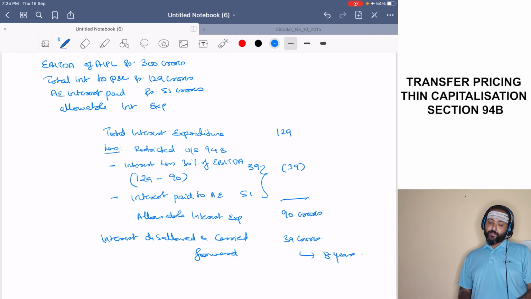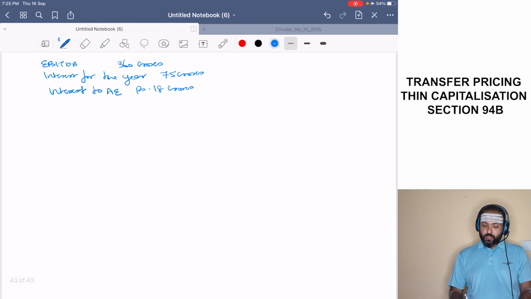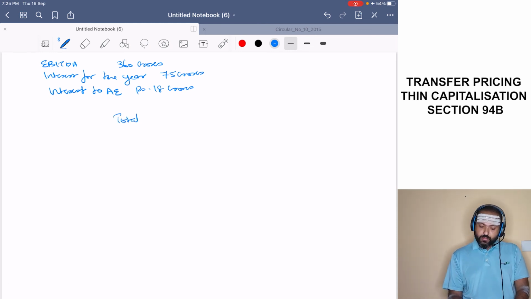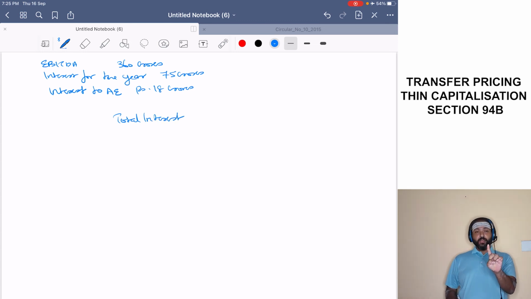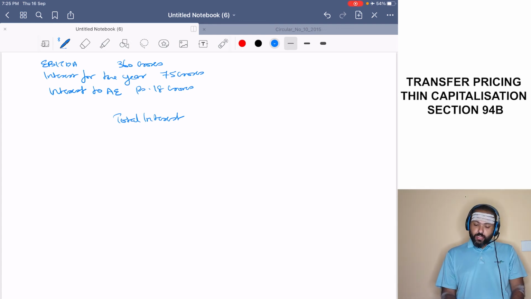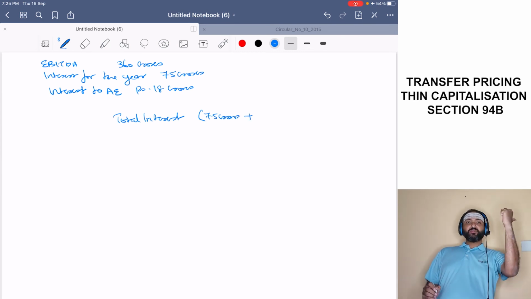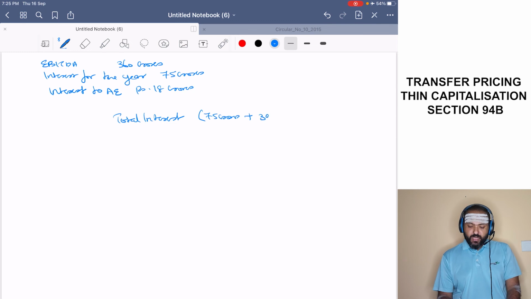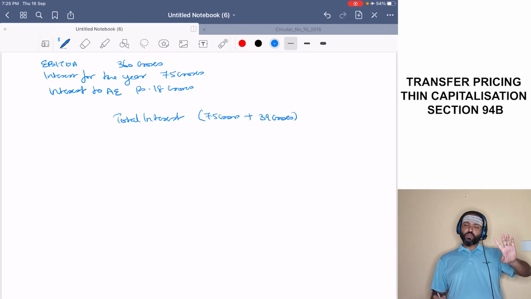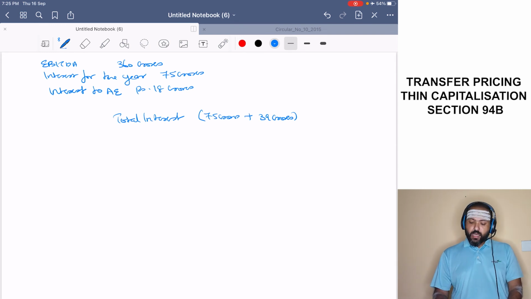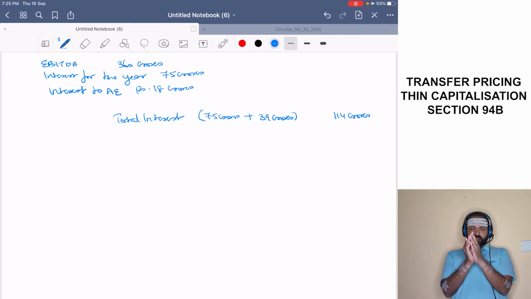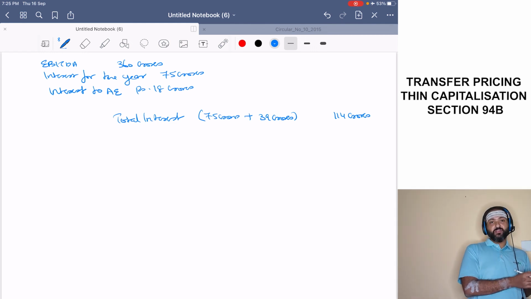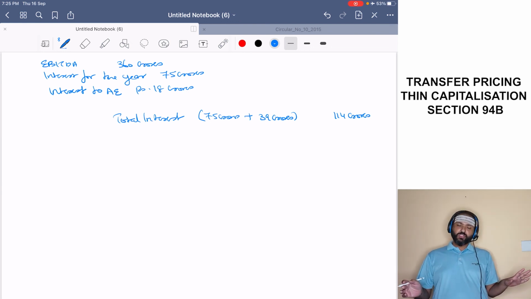Now the subsequent year, what has happened? This is the scenario. Let us work. Total interest. What is the total interest? 75 crores? No, don't stop there. Not with 75 crores alone. Total interest will be 75 crores of current year plus carried forward interest of 39 crores from the previous years. Both put together, 114 crores will be the total interest. Current year total interest of 75 crores and the disallowed interest of previous year, which is carried forward to the extent of 39 crores. Fine?